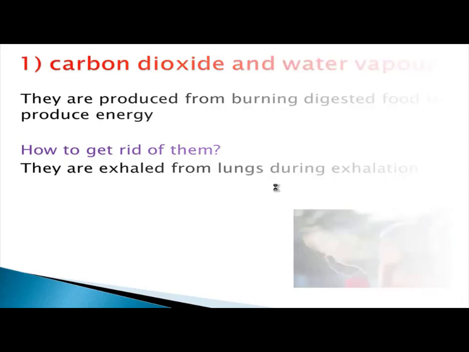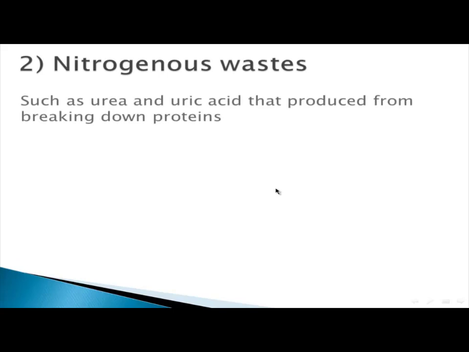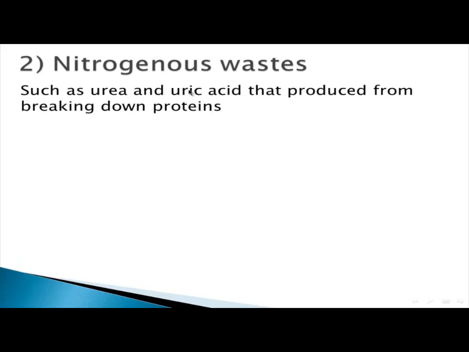Let's check the second type of excretory wastes, nitrogenous wastes, such as urea and uric acid. You have two examples of nitrogenous wastes, urea and uric acid. But what's the meaning of nitrogenous wastes? Nitrogenous wastes are wastes produced from breaking down proteins such as meat, chicken, eggs, and so on. So if you eat meat or chicken, it will be broken down inside your body, then produce some wastes, which are nitrogenous wastes, such as urea and uric acid.